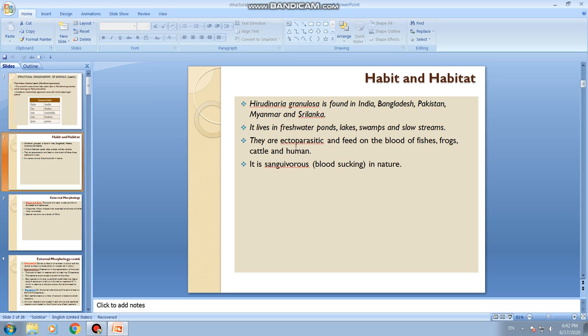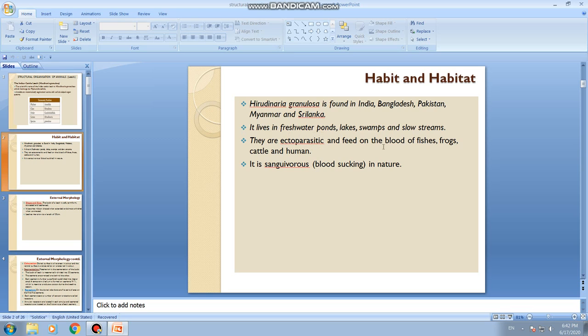Parasites, you must be knowing, is an organism depending on another living organism which is called a host. Okay, so an organism depending on a living host is called a parasite. They cannot survive on their own, they cannot lead an independent life, they always depend on the host organism. And this is called an ectoparasite because ectoparasites live outside the body of the host. Okay, so they depend on the host for their survival, that is food. Particularly this leech depends on its host organism for its food.